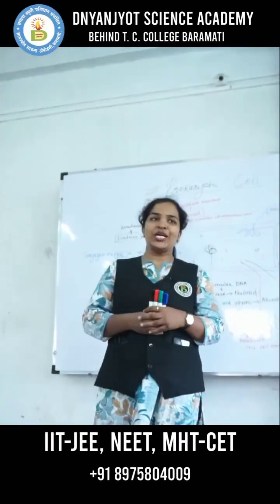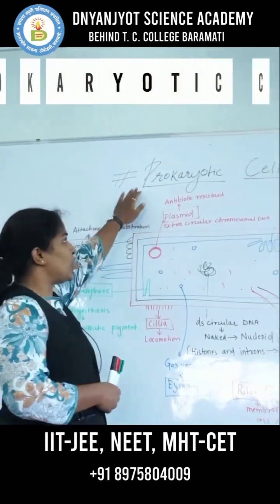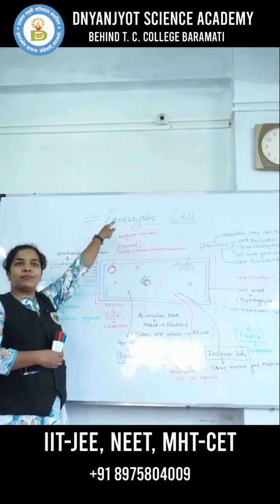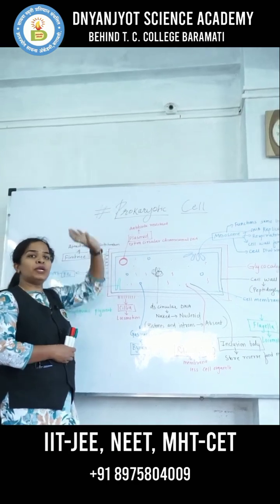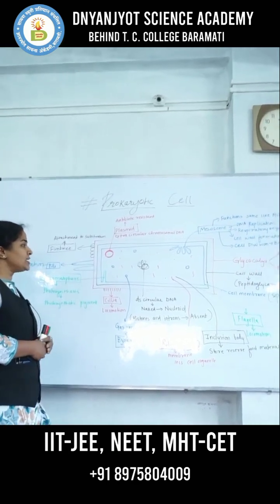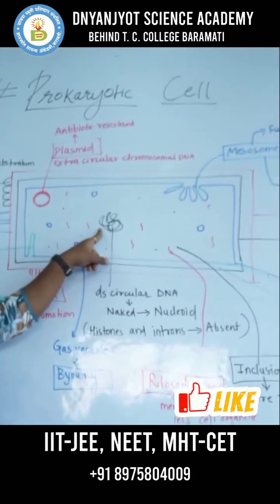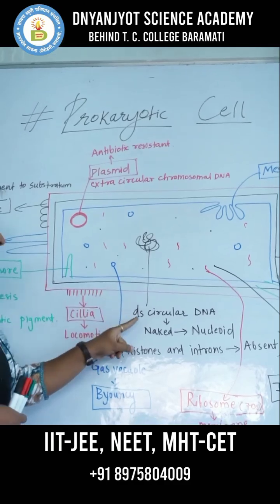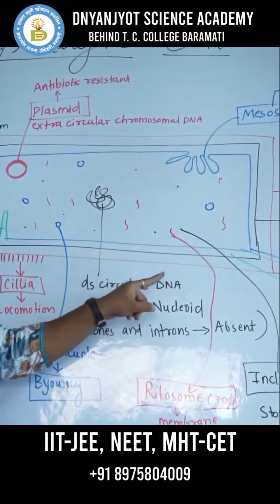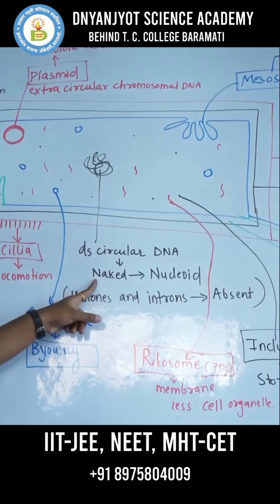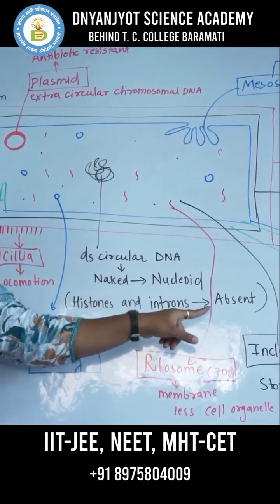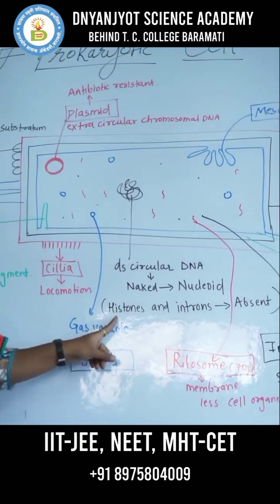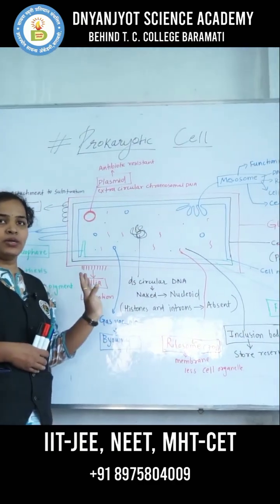Hello students, today we are going to start with the prokaryotic cell. Prokaryotic means a cell which has a primitive nucleus. A cell with a primitive nucleus means what? It does not have a nuclear membrane. Hence the DNA is double-stranded, circular, naked DNA, and it is called the nucleoid. In the prokaryotic cell, histones and introns are absent.